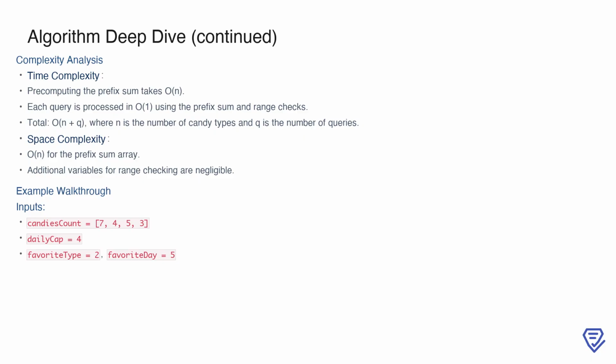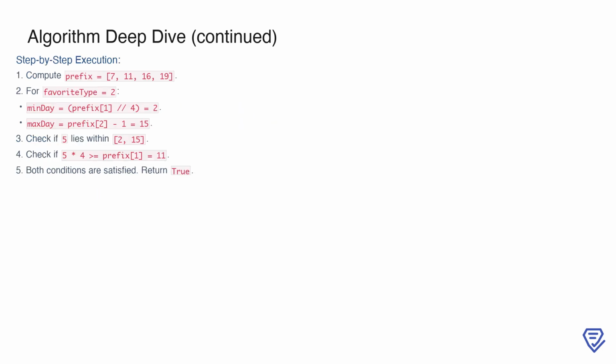Suppose the input is candies count equals [7, 4, 5, 3], with daily cap equals 4, favorite type equals 2, and favorite day equals 5. We'll walk through the steps to determine if it's possible to eat the favorite candy type on the favorite day. Starting with the given inputs, we first compute the prefix sum array. This gives us prefix equals [7, 11, 16, 19], where each value represents the cumulative total of candies up to